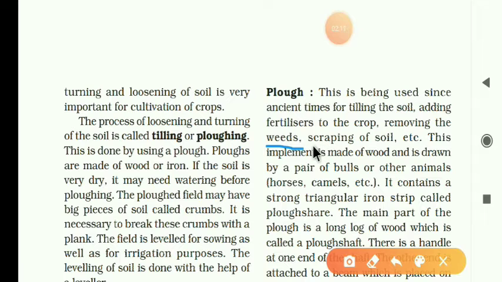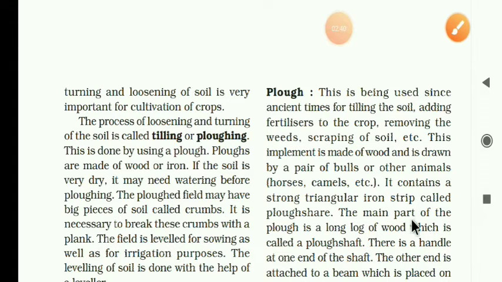Scraping of the soil is like removing unwanted materials. This implement is made of wood and is drawn by a pair of bulls, oxen, and other animals like horses and camels also.